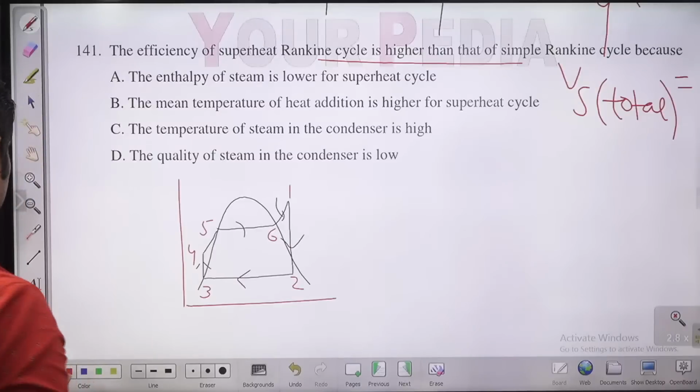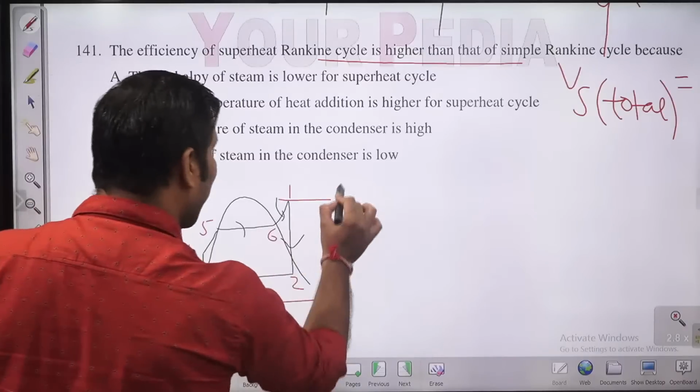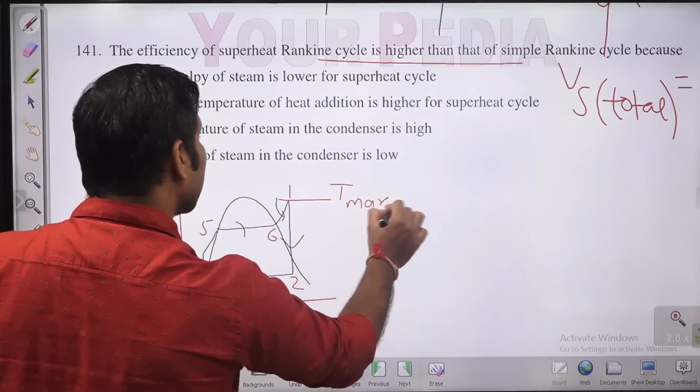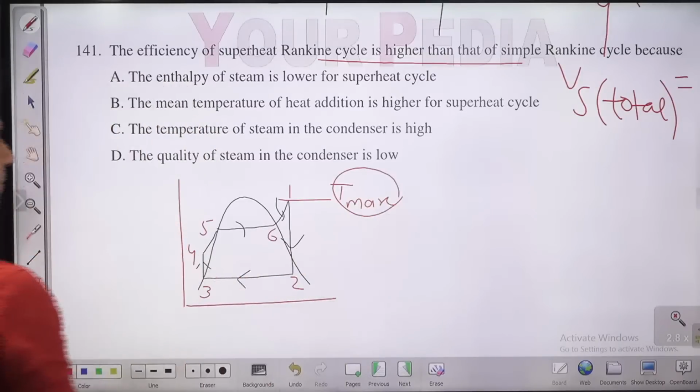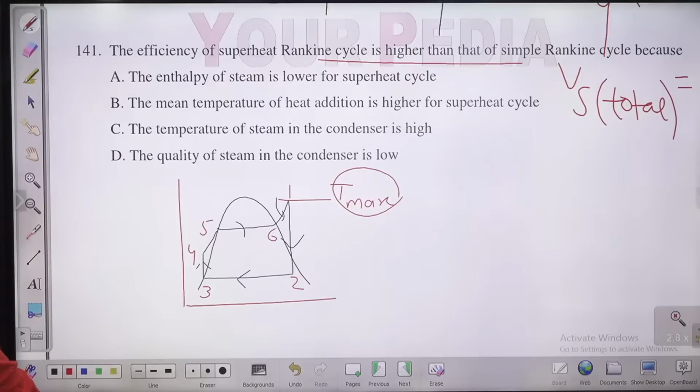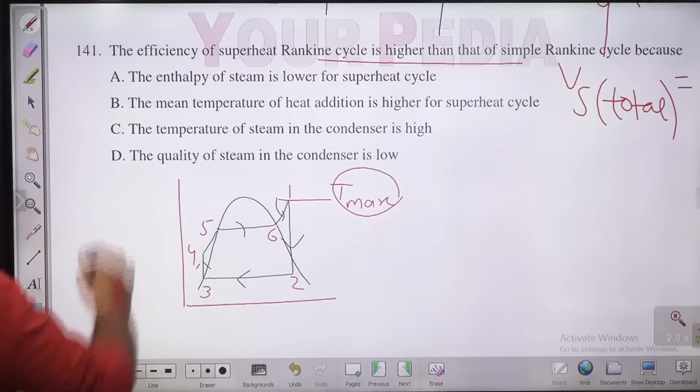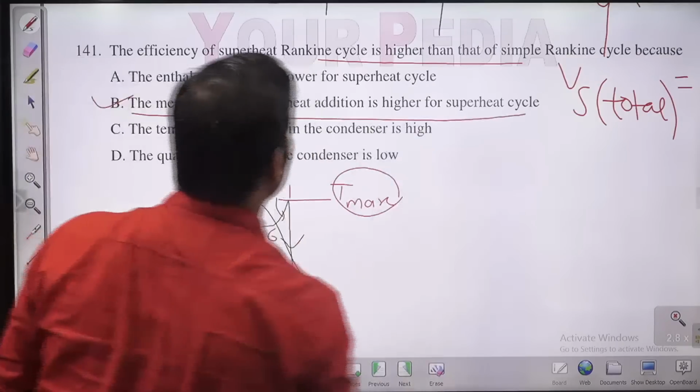Okay. But there is a limit to superheating, because we cannot go beyond a maximum limit, because there are some metallurgical limits. Most of the thermal power plants in India operate in the range of 500 to 550 degrees Celsius, even lower than that. So 500 to 600 is the maximum range. So superheating increases the efficiency due to the increase in mean temperature of heat addition. B is the answer for this question.